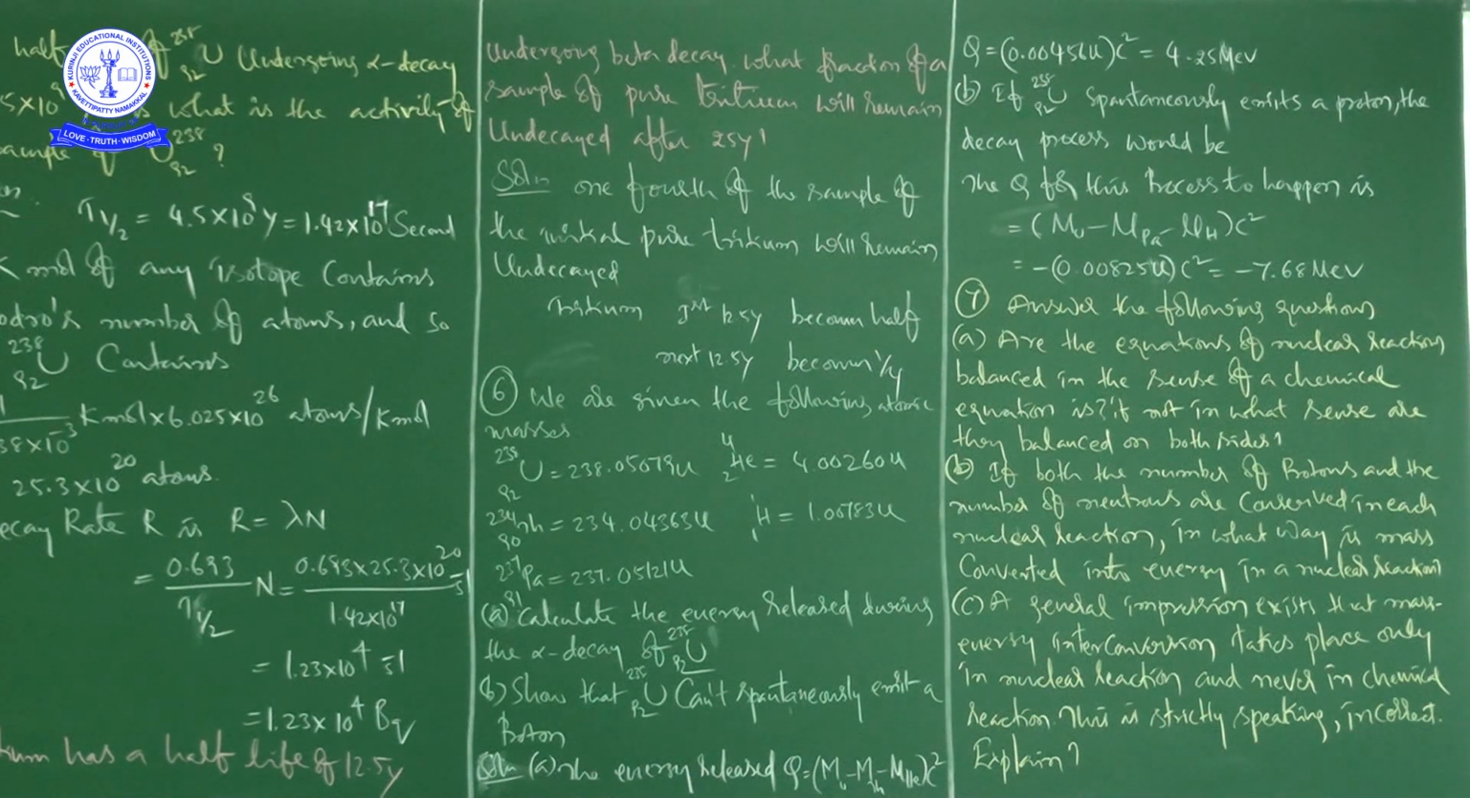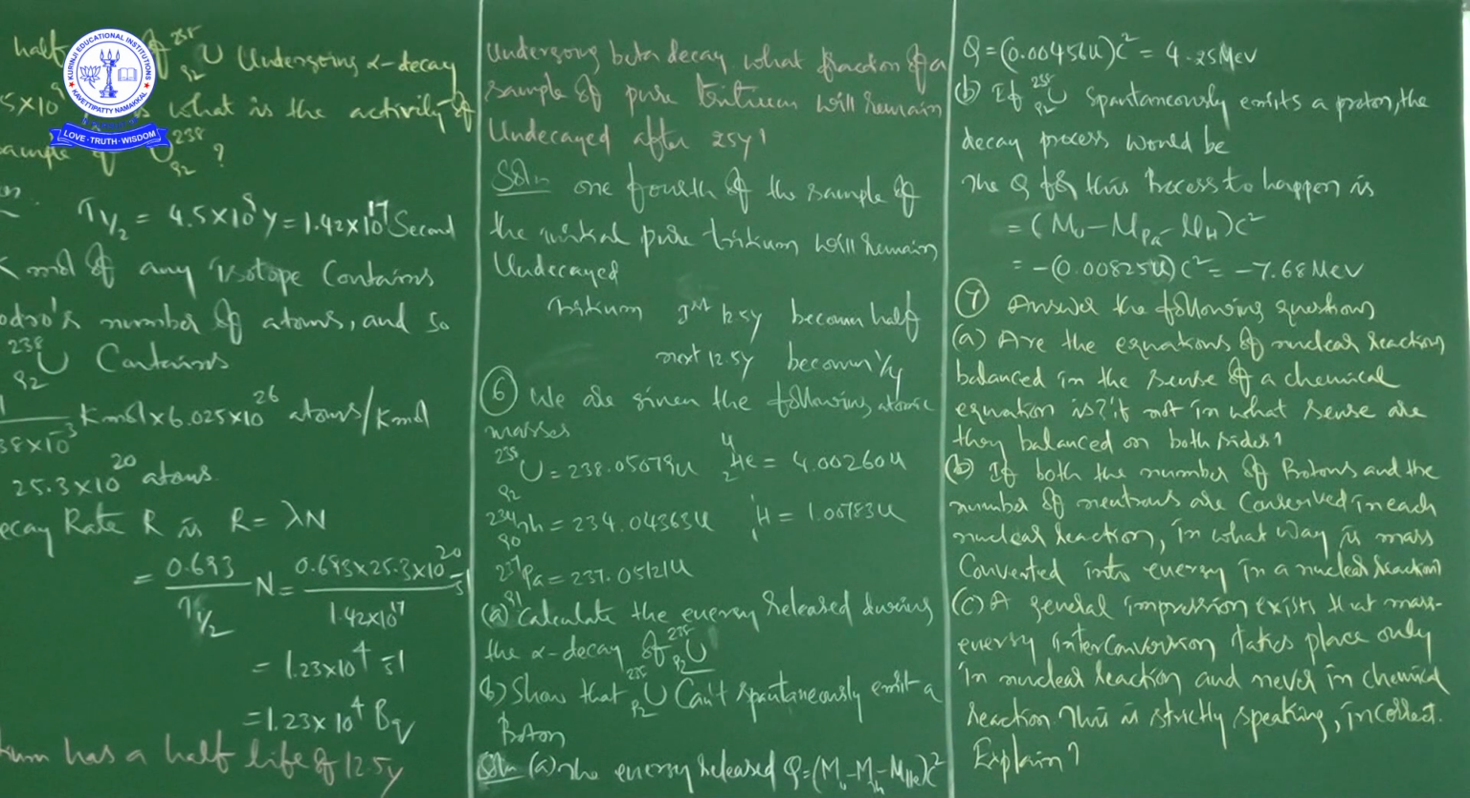So finally, what can we say? In nuclear reactions, the number of protons and the number of neutrons are the same on the two sides of the equation. That is what he is asking, and the answer for this is: in nuclear reactions, the number of protons and the number of neutrons are the same on the two sides of the equation.